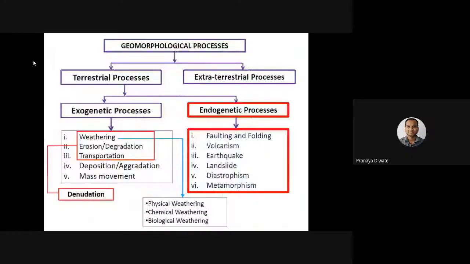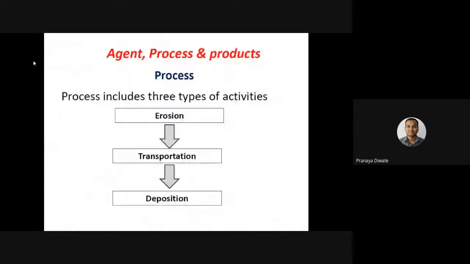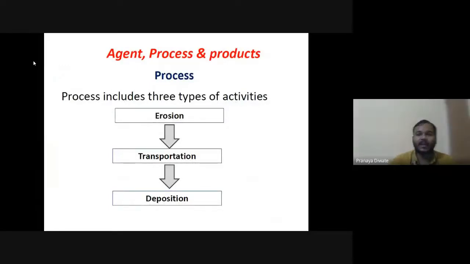This one is different because there are different processes and different ideas about it. Denudation is a three-tier process: weathering, erosion and transportation, and then transportation and deposition.